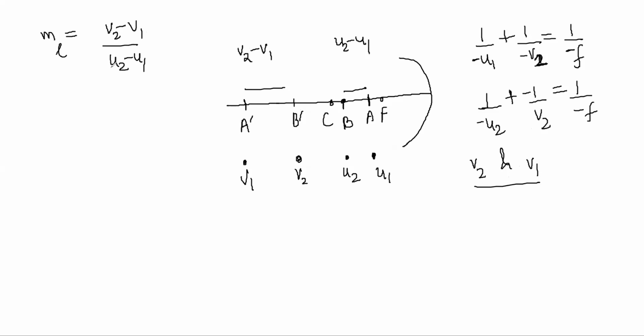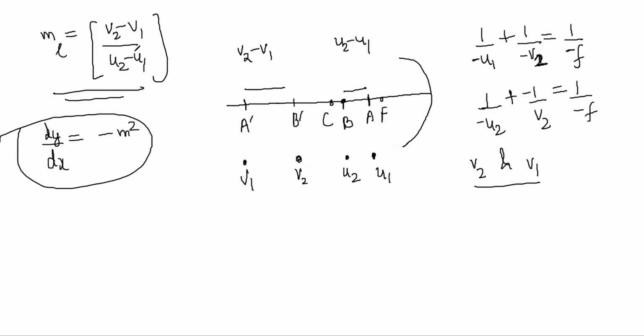So in this case, if it was an extended object, you will just take the actual image length and the actual object length. Makes sense? So you don't have to do dy by dx in this case. This will not be the same as minus m square, which we got earlier. So this is the magnification in different cases.